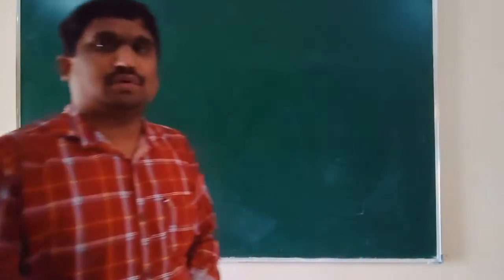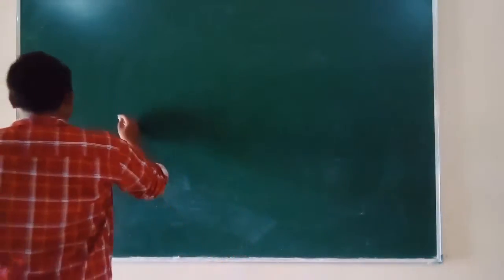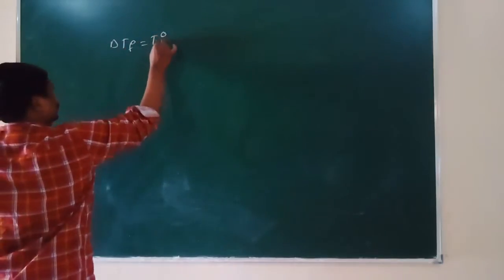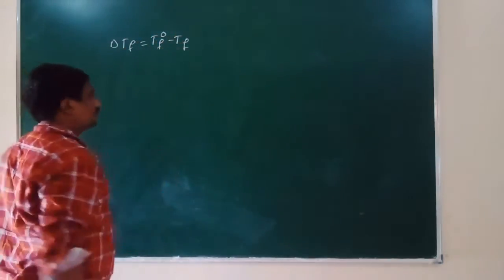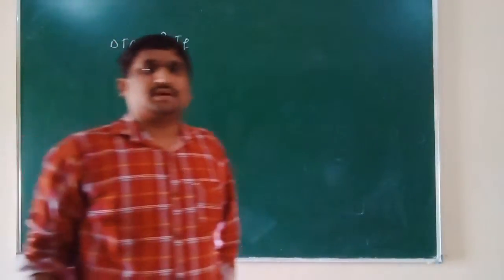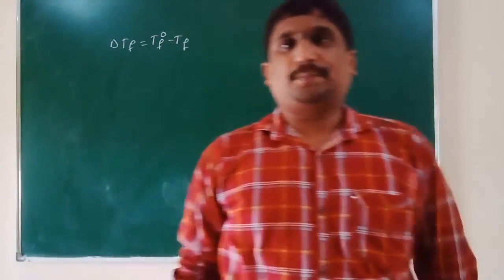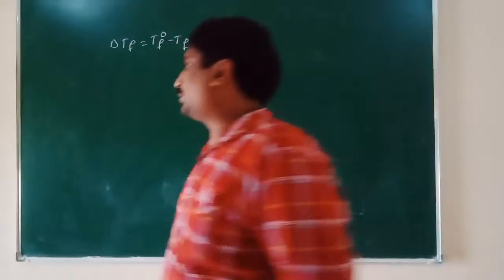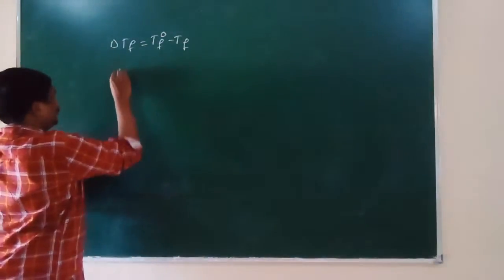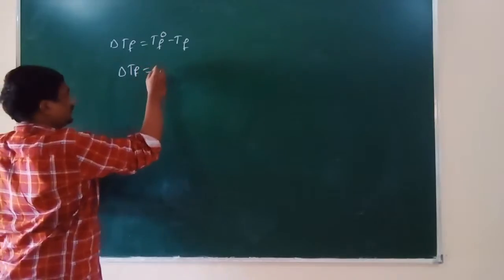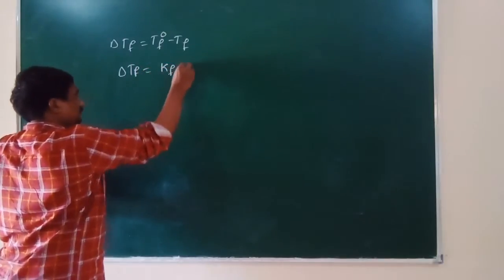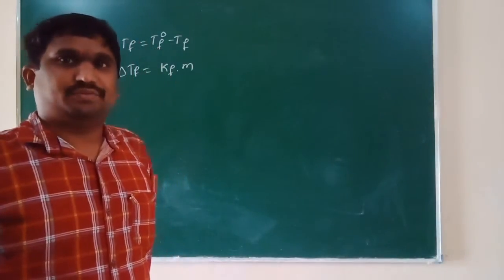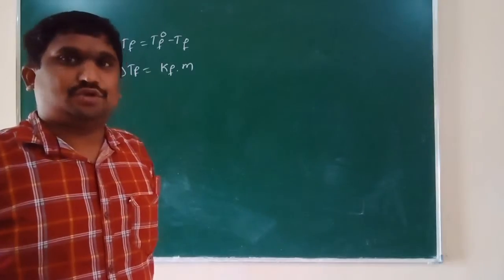Yesterday we discussed a few things. Depression in freezing point: the formula is delta Tf is equal to T naught f minus Tf. That means the freezing point of pure solvent minus the freezing point of solution. And one more formula we discussed: depression in freezing point is equal to Kf into m. Delta Tf is equal to Kf into molality.